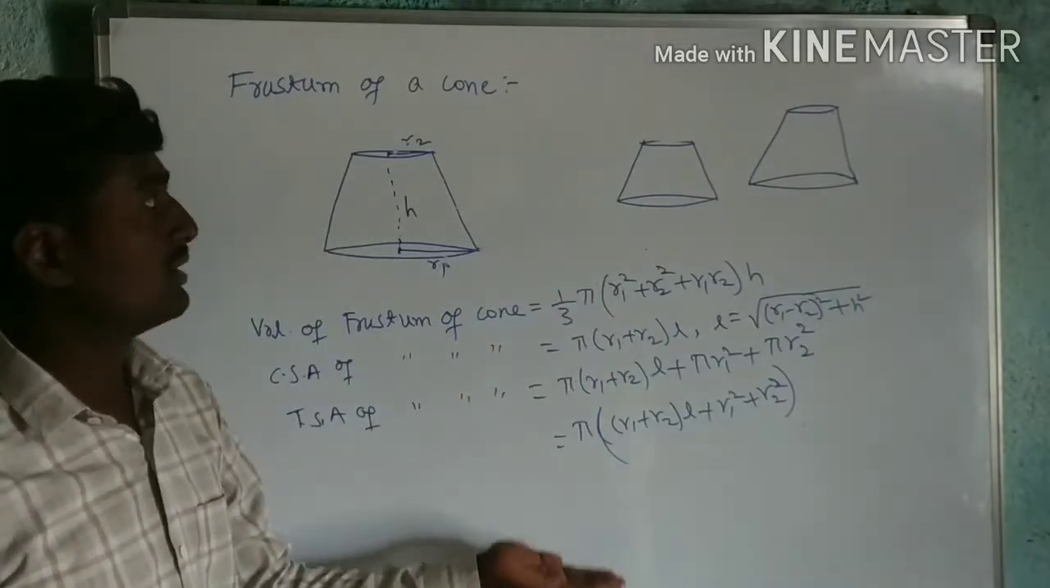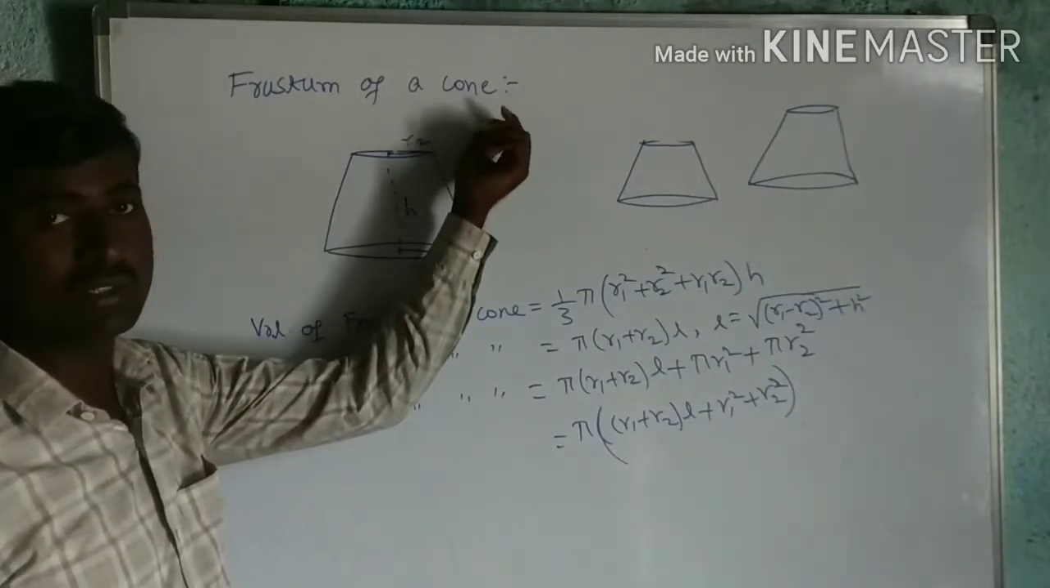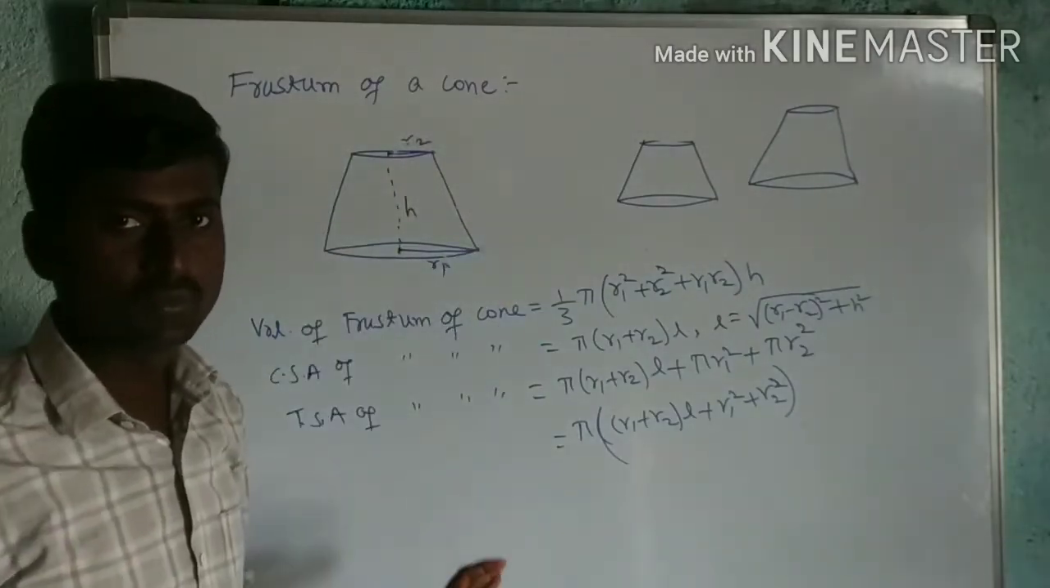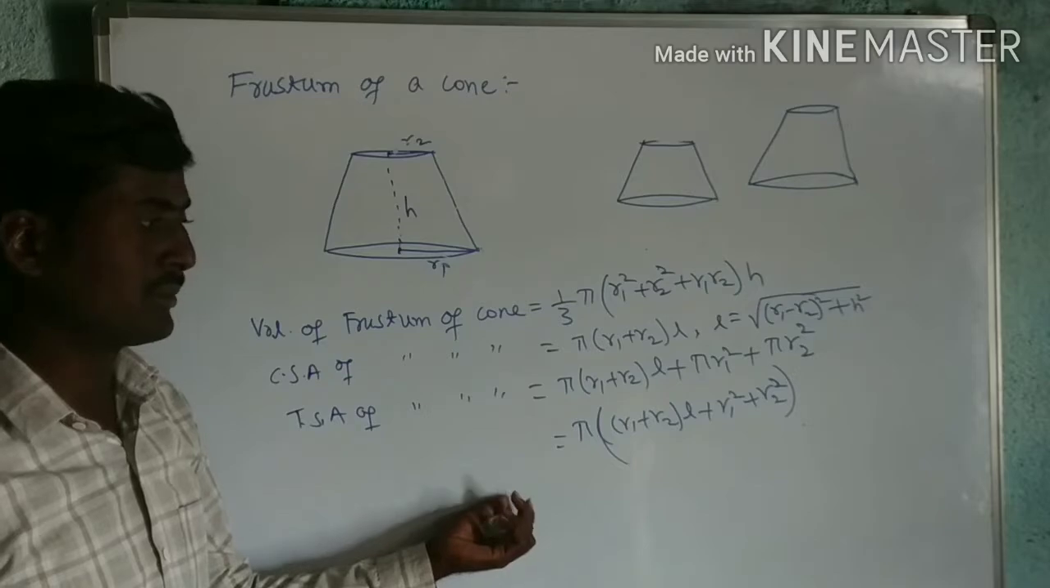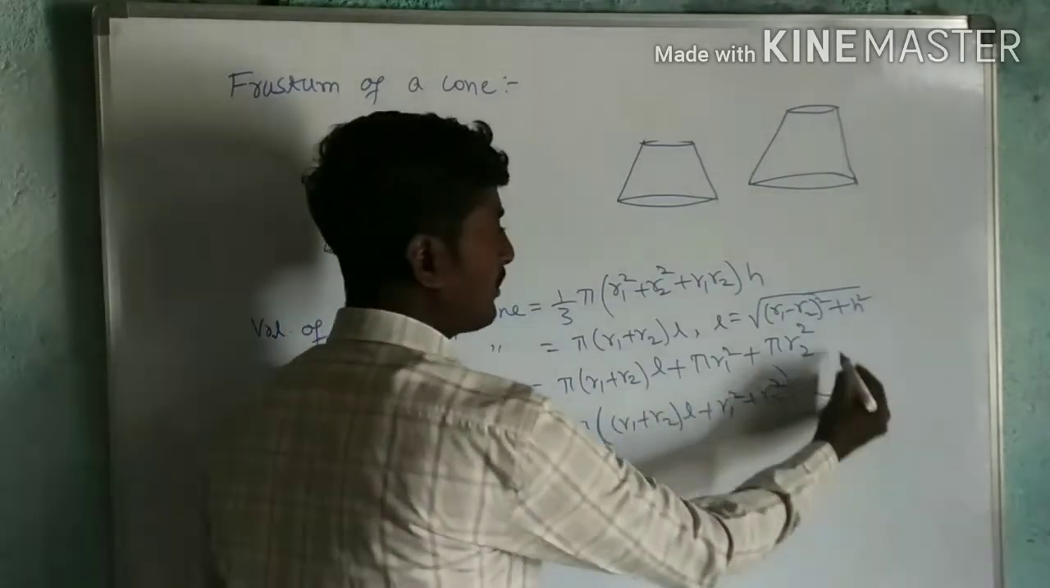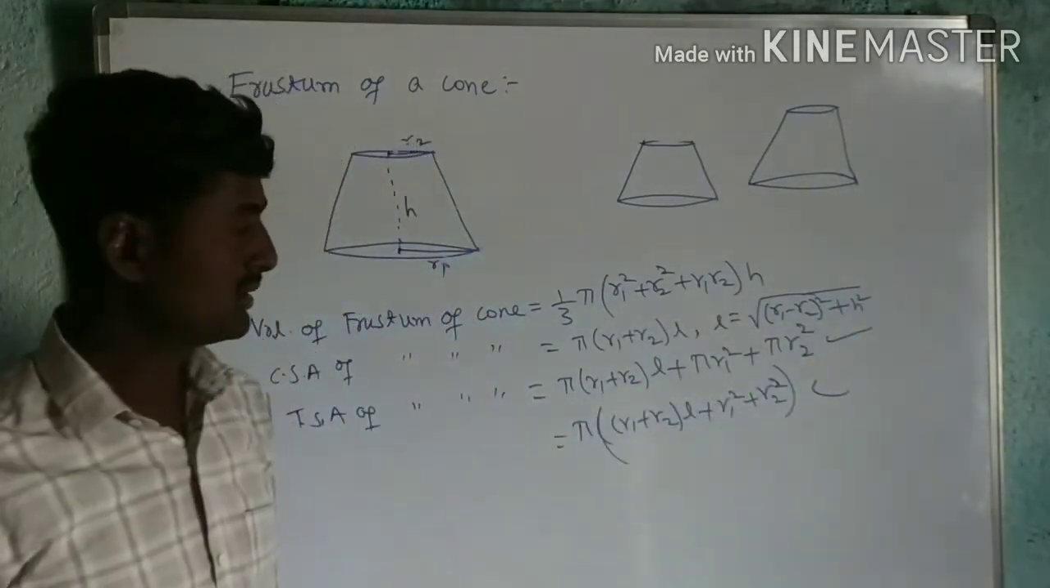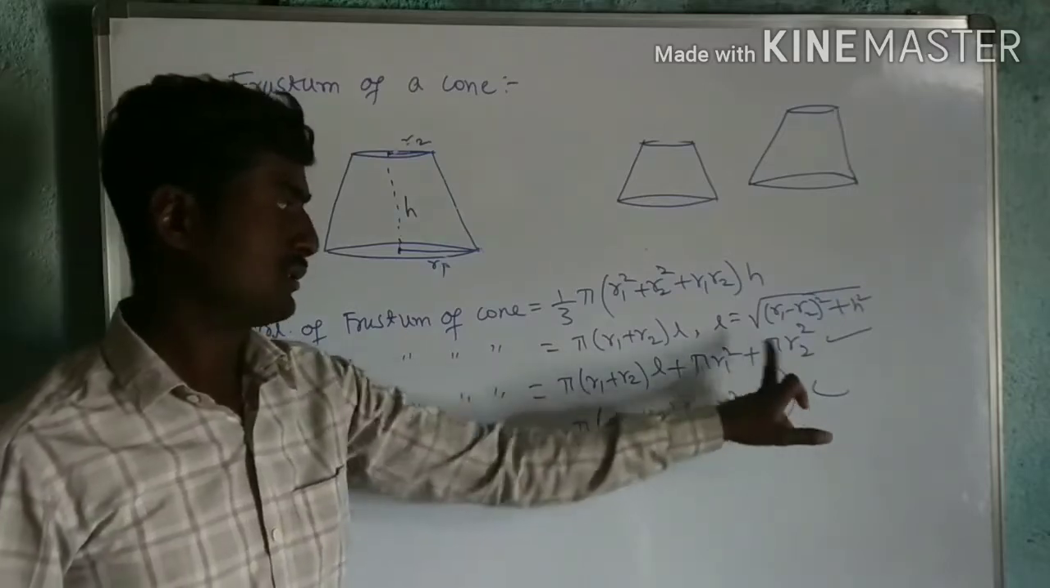we use to solve the examples, the questions on frustum of a cone. Okay, you must remember this formula. Instead of this, you can remember this. It's better. So CSA plus, so top and base.